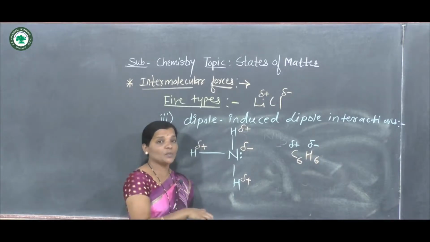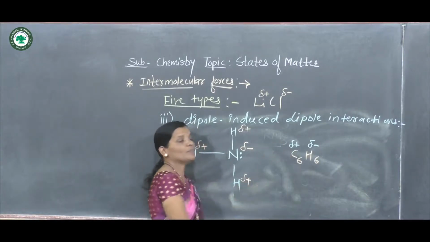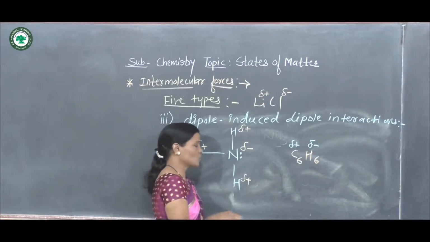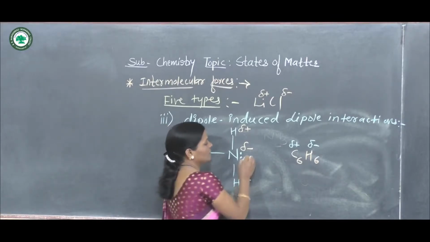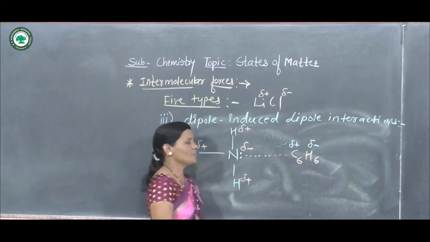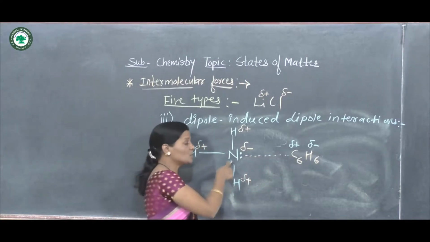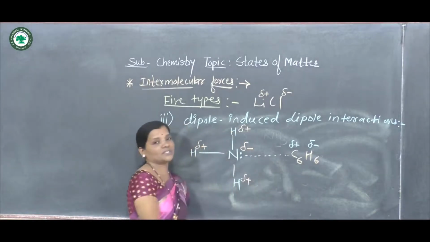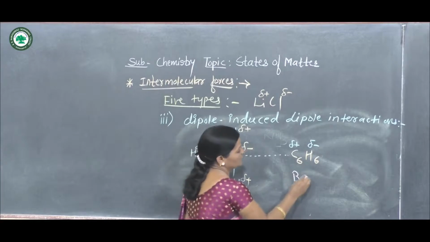Dipole is induced. Here carbon is showing positive dipole, hydrogen showing negative dipole, when the nitrogen from this ammonia forms an interaction with a carbon atom from benzene. Due to this polar nature of ammonia, polarity is induced in this benzene molecule.